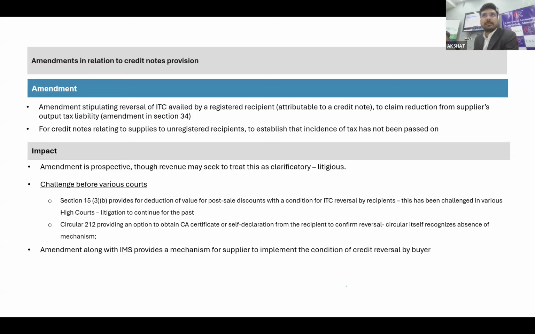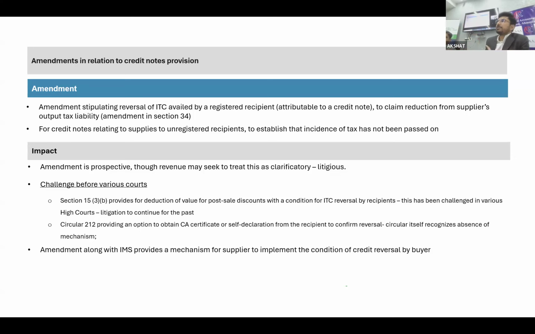Onus to prove is the section worded under the GST where, so far as the input tax credit is concerned, the onus to prove is on the recipient, right? Whatever credit he has claimed, he has to prove that he has claimed the credit rightly. Similarly, when there is an allegation of tax liability, the onus to prove is on the department. The department has to prove that there is a tax liability because of certain XYZ reason.